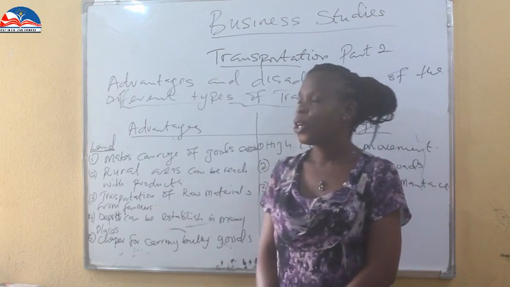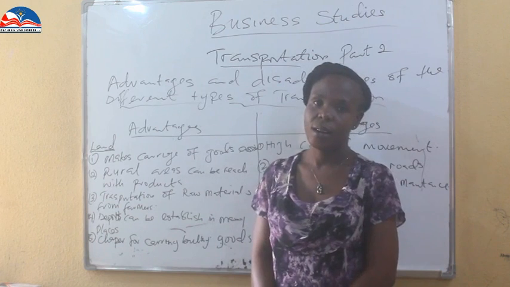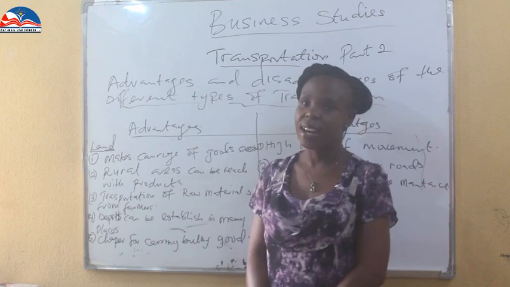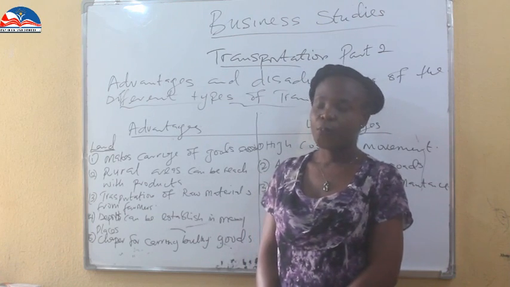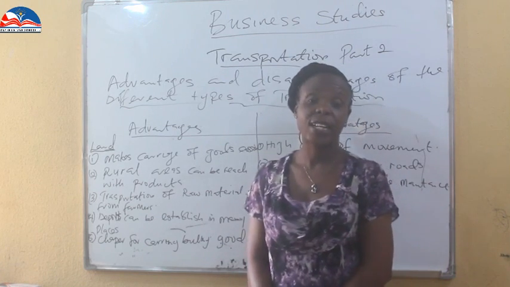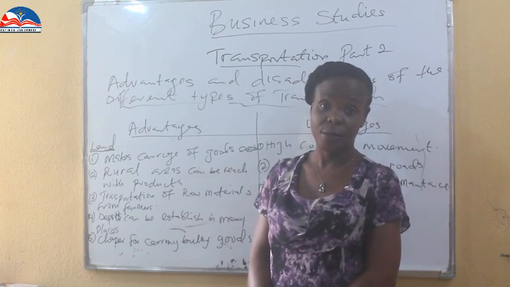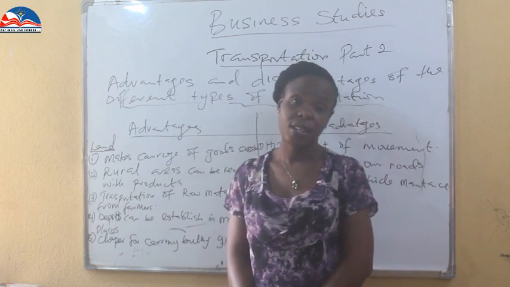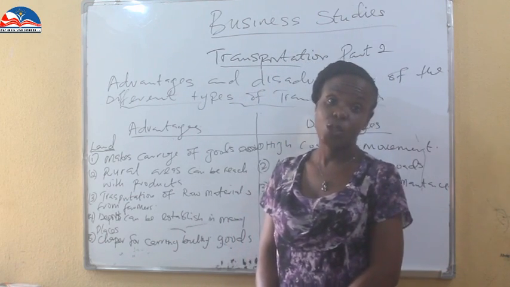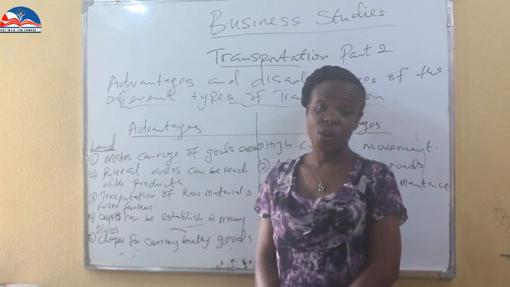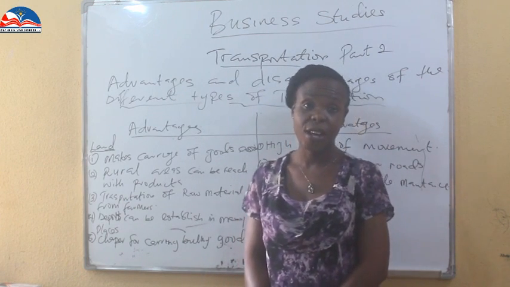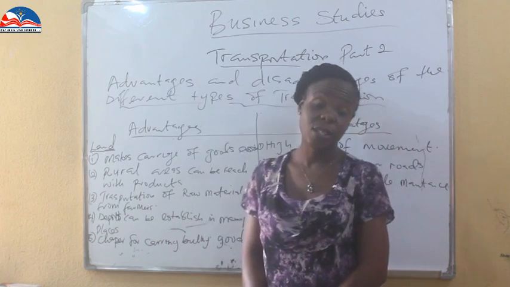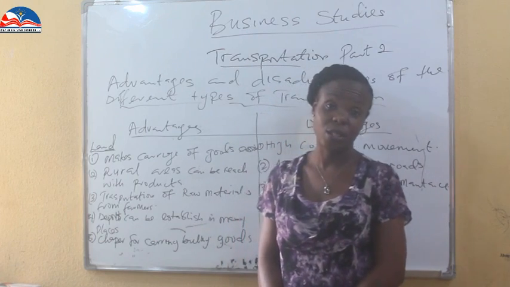Secondly, you can get to rural areas. An aeroplane cannot fly to a very rural area and land successfully, but if it is on land, they can land well and then deliver the products. Transportation of raw materials can be easy, getting to the farmers' market, then getting your raw materials from the rural area to the urban area or to manufacturing points. We are talking about the advantages of land transportation.